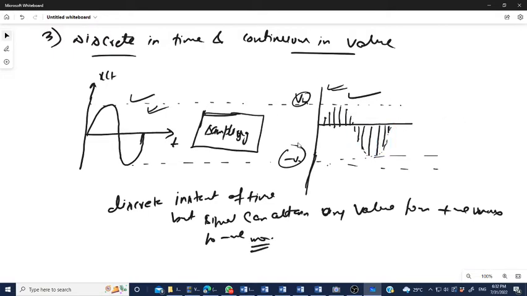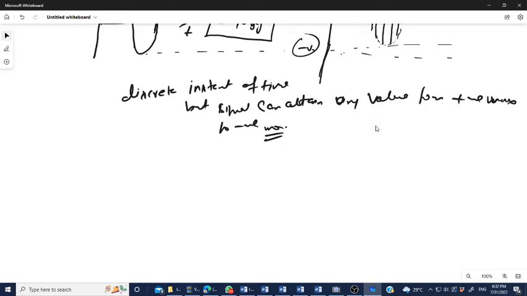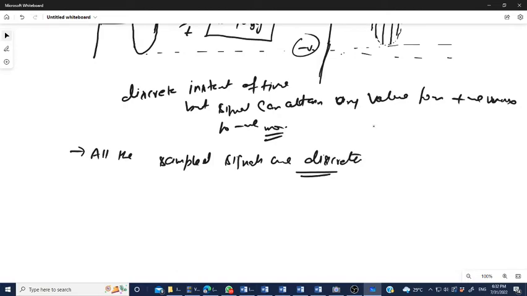So you can say all the sampled signals are discrete in time and continuous in value. It is very, very important. Remember always.